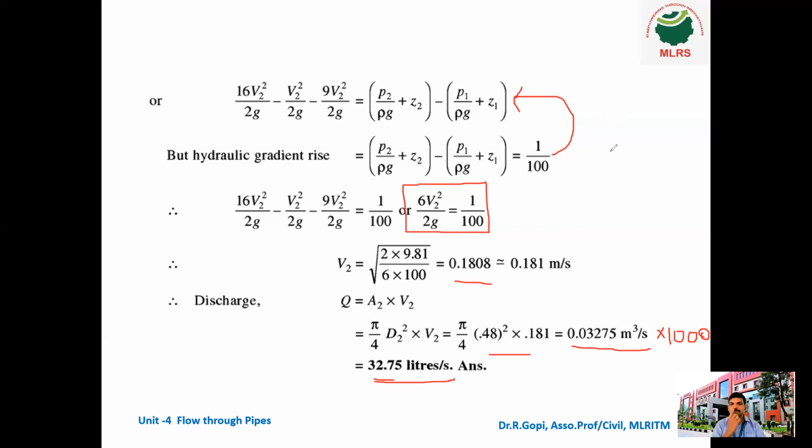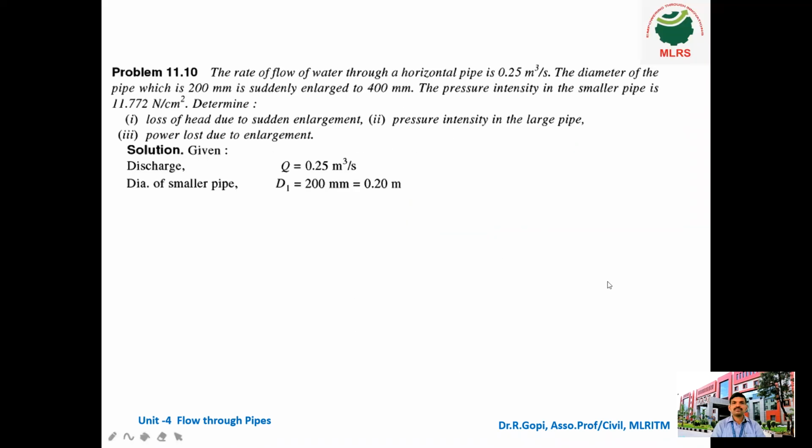This problem is very important, because in this problem there are two parameters, V1 and V2. Based on the hydraulic gradient, we found V2. After that, finally, we can easily find the discharge. So this is also one important problem. Let us see the next problem.